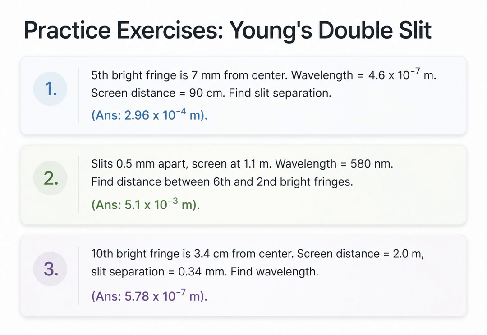The first asks you to find the slit separation given the position of the fifth bright fringe. The second requires calculating the distance between 2 specific fringes, the sixth and the second. The third asks you to work backward to find the wavelength of the light source given the position of the 10th bright fringe. The answers are provided in brackets so you can check your work after setting up the equations.